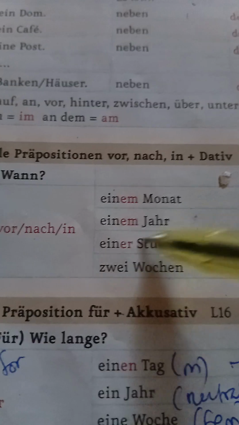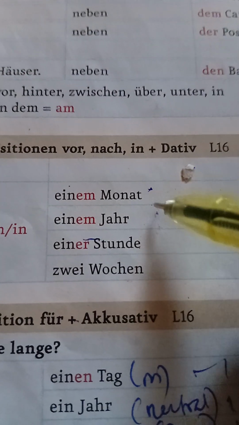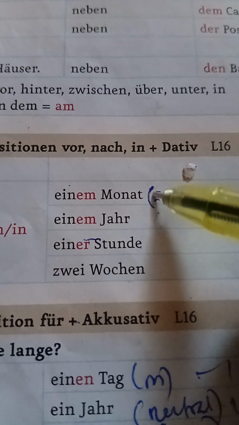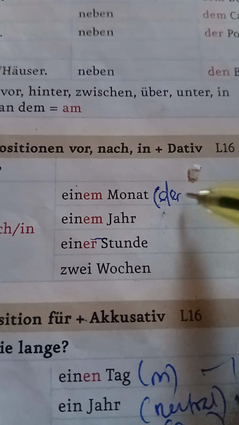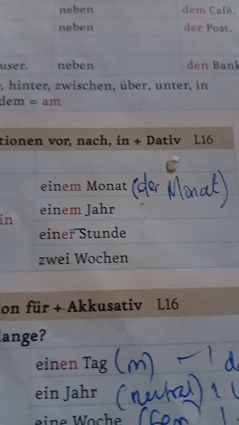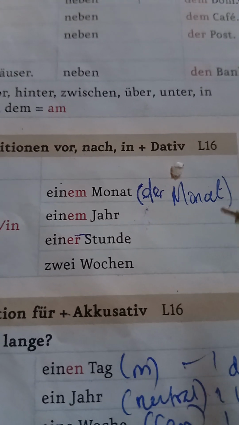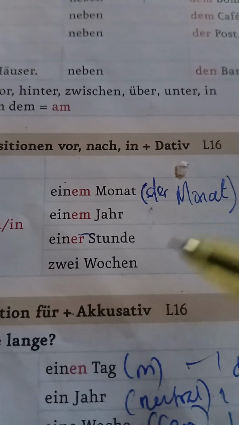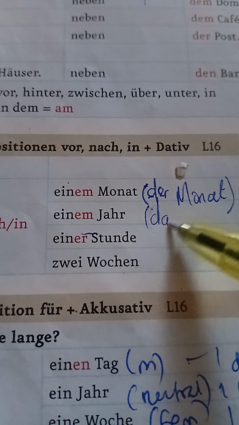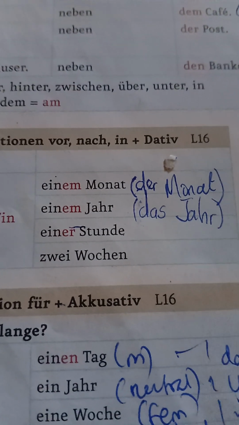Now, let us try to check and write something over here. This one is a masculine noun. We know that Monat is simply a masculine noun, which is der Monat. I hope I've written the word correctly. Then we have the word year in German, which is neutral: das Jahr.